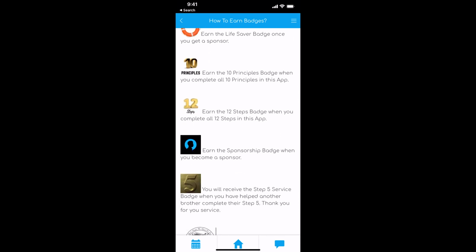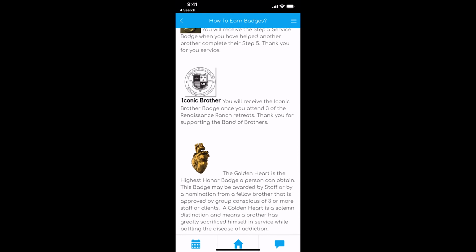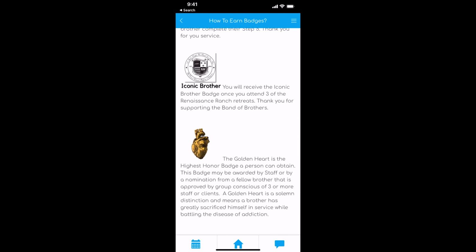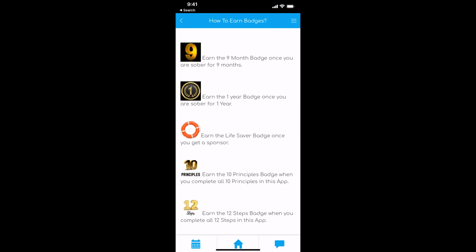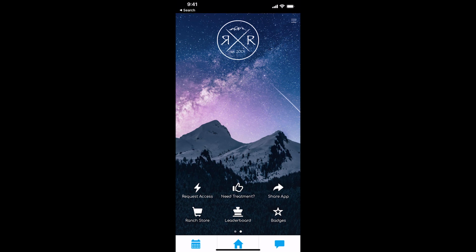So take a minute to do that. The Golden Heart badge is the most prestigious badge you can get. You have to actually be nominated for that. But these different badges you earn going through your recovery process, and we just like to honor everybody. It's hard work going through recovery. So as you get those, we'll get those added in.